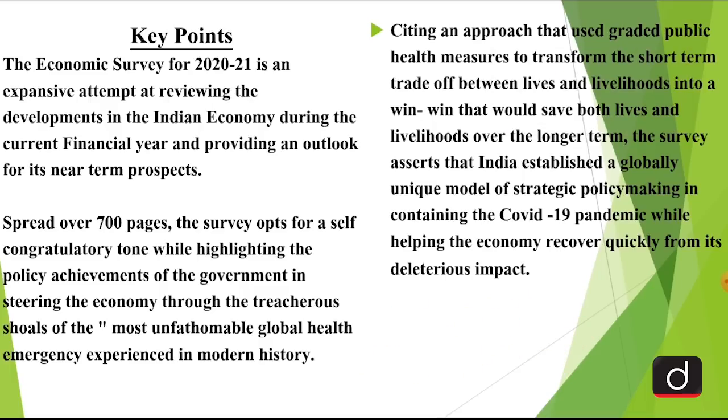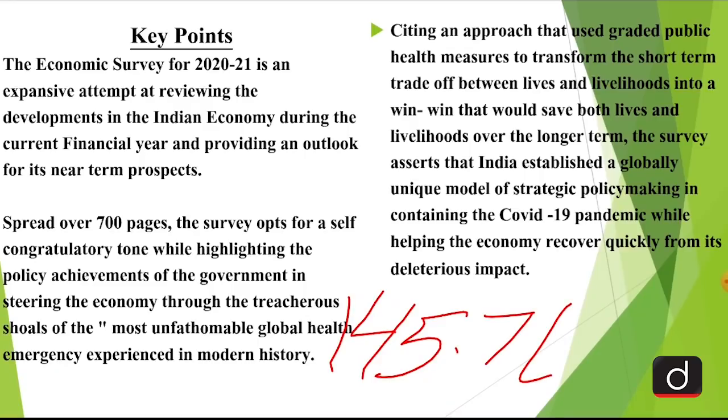Again, we have to see that the GDP value in the 2019-2020 financial year was around 145.7 lakh crores, and the expected GDP for 2021-22 is 149.2 lakh crores.